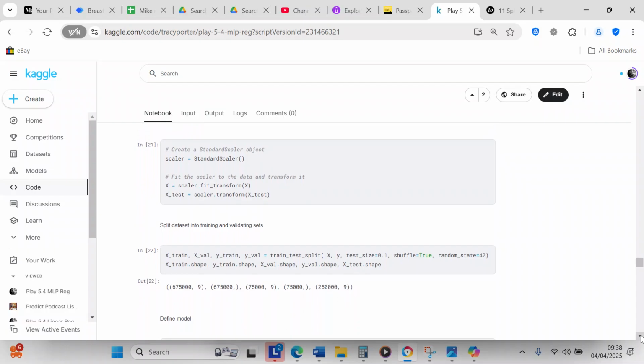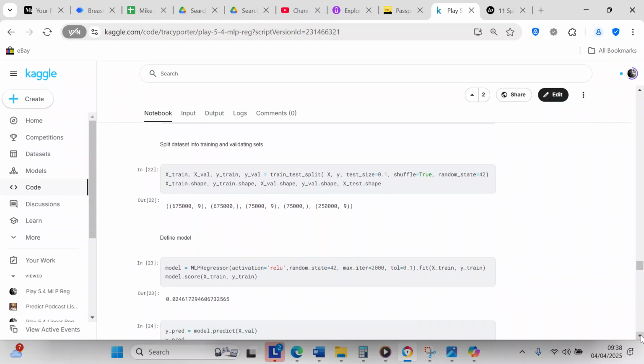The reason why you scale the data is because it's easier for the machine learning model to work if the data is closely dimensioned. Now we're going to use sklearn's train test split to split the data set up into training and validation sets.